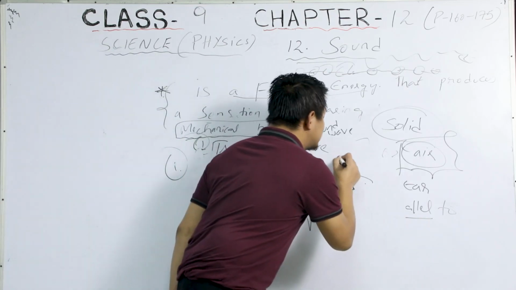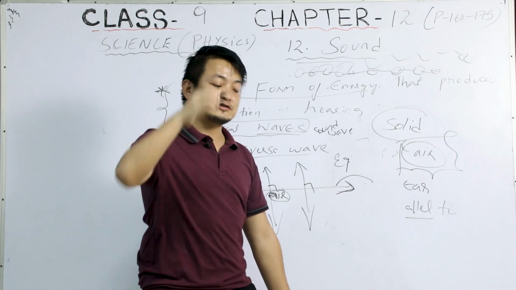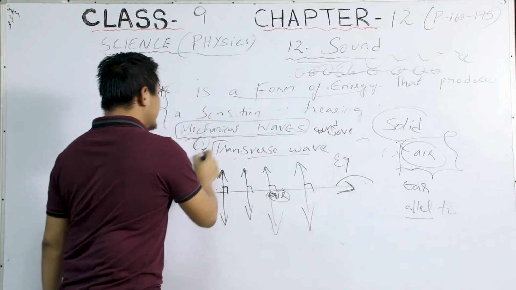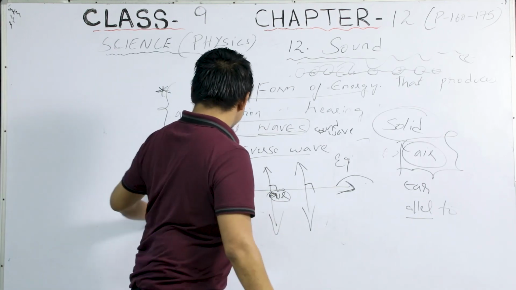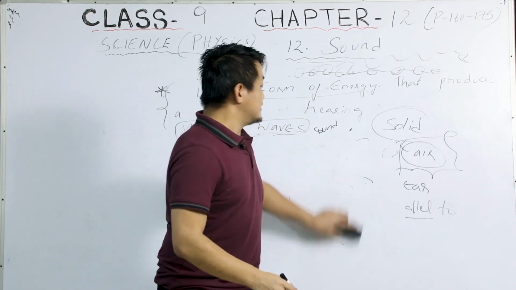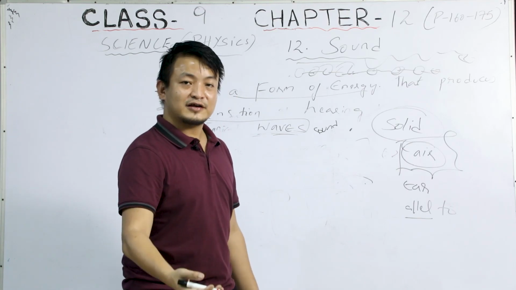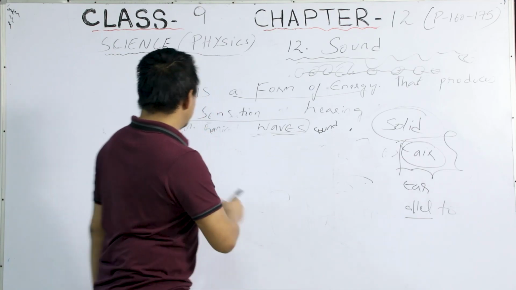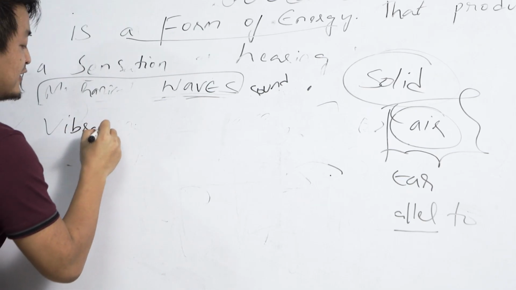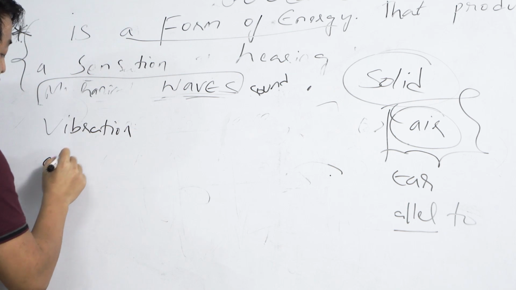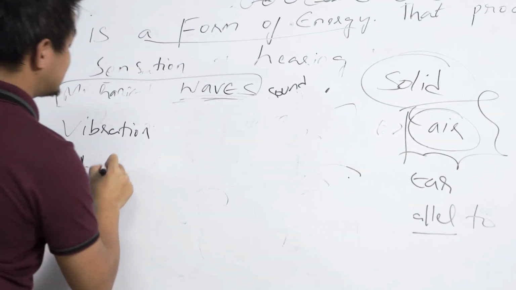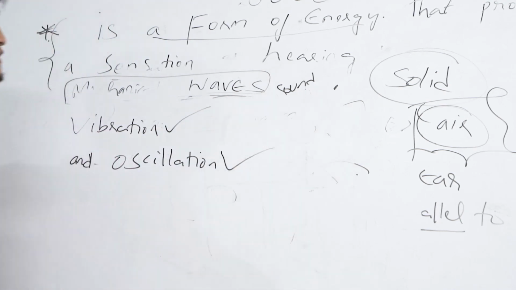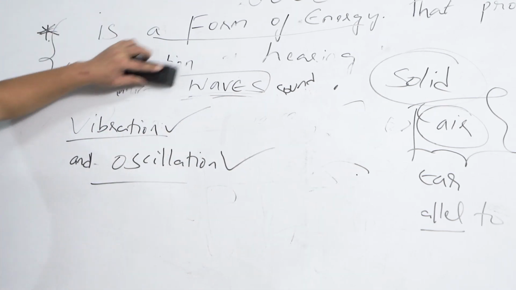Now an example would be what will happen if you just throw a stone in water. Clear? So that is an example of a transverse wave. Now you guys might be getting confused with vibration and oscillation, right? Just now I have said that without vibration there is no sound. So if you are getting confused with vibration and oscillation, these are the same.